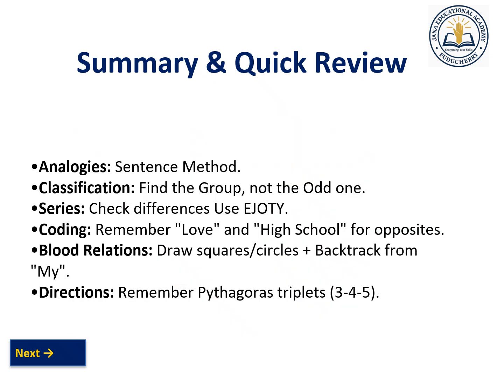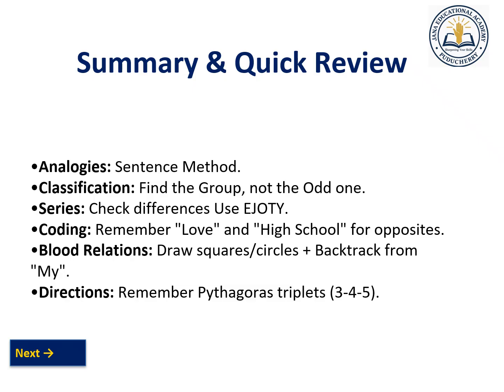Okay. Let's take the summary. In the analogy method, we find out the sentence method. How A is to B related, similarly B is to C is also related as A is to B. Similarly, C is to D is also related. We can see the clock and the time. Clock shows the time. Similarly, thermometer shows the temperature. That is the sentence method. Next is classification.